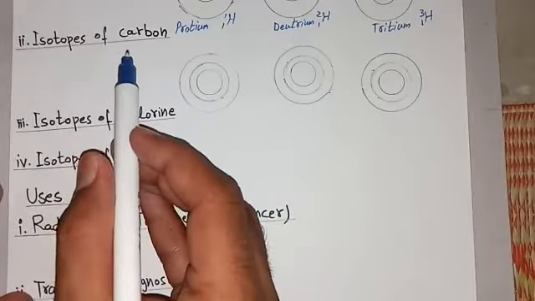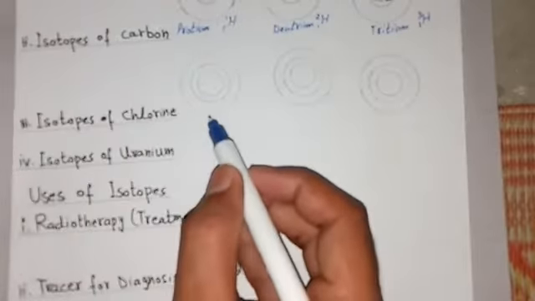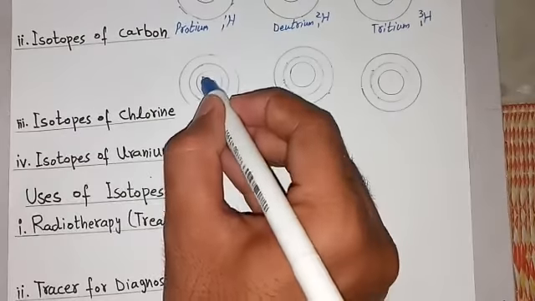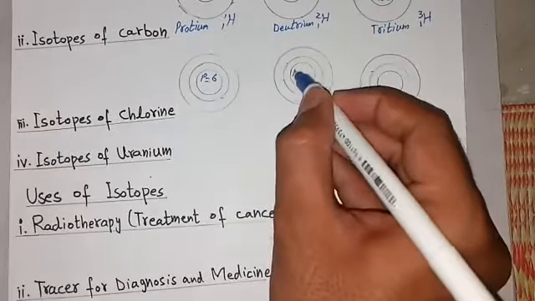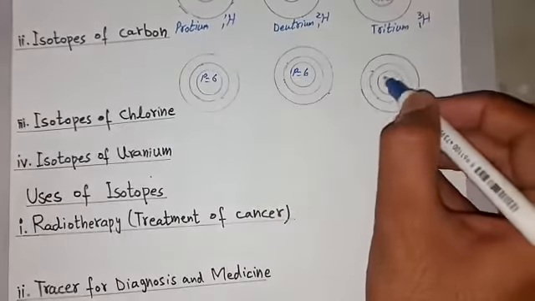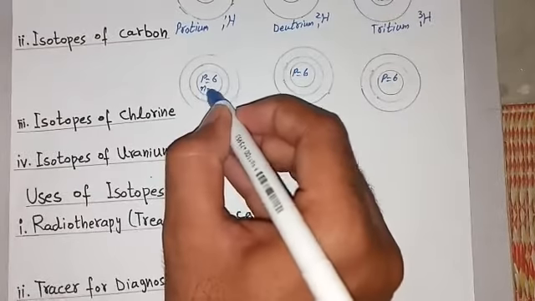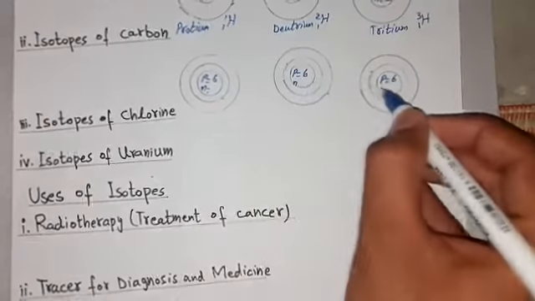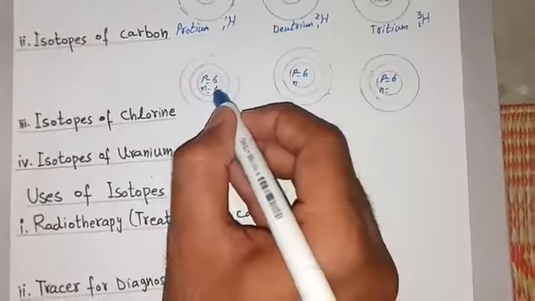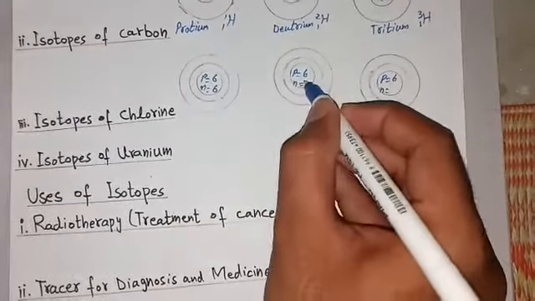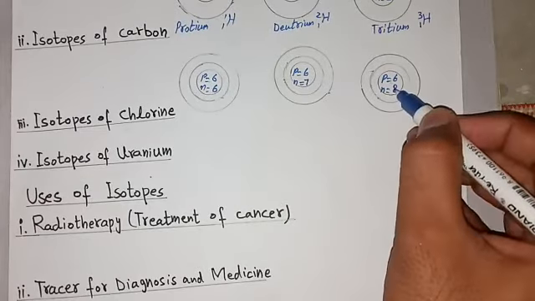Similarly, carbon has also 3 isotopes, and in these all number of protons will be same, that is 6. P6, P6 and P6. Number of neutrons will be changed. There are 6 neutrons, there are 7 neutrons, and there are 8 neutrons.